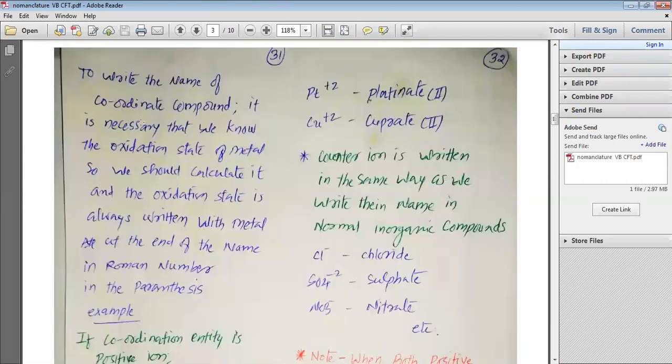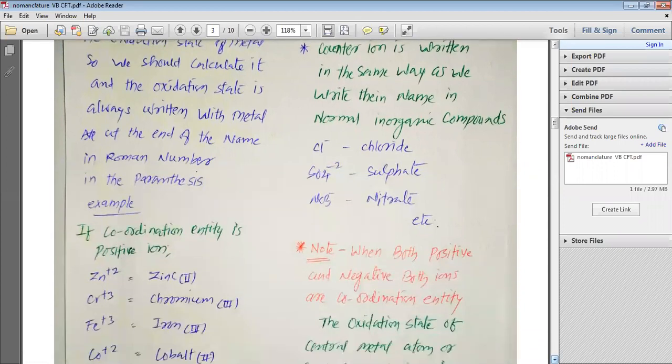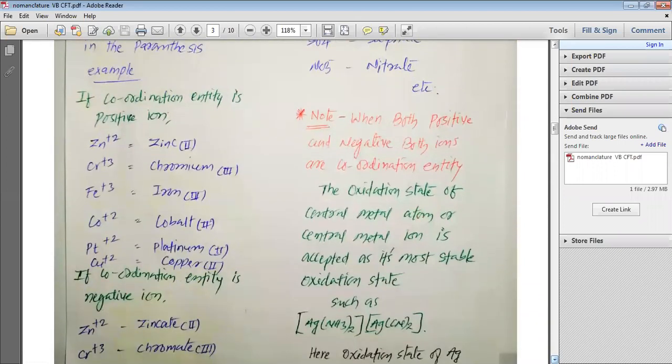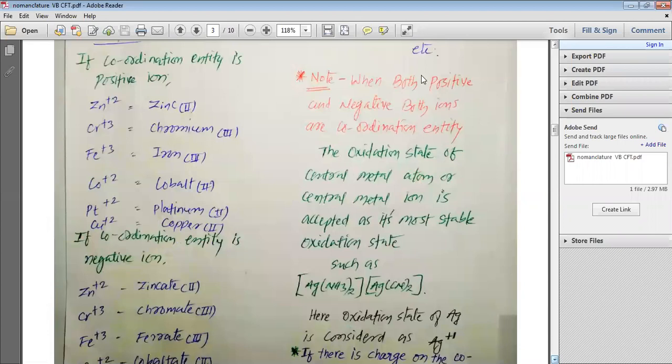To write the name of the coordination compound, it is necessary that we know the oxidation state of the metal. So we should calculate it, and the oxidation state is always written at the end of the name of the metal in Roman numerals, and it is written in parentheses. So my dear students, we should know the oxidation number and then we can write it. See, I have given you the example.